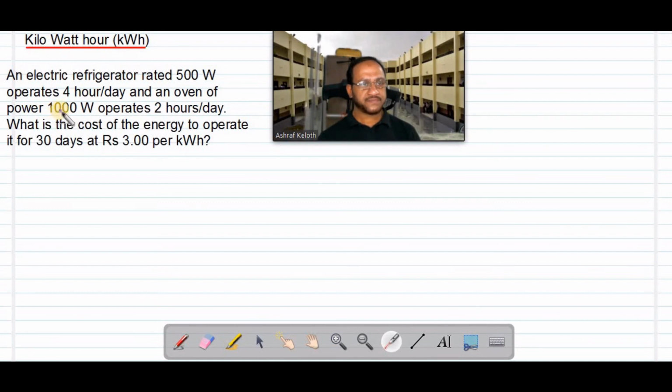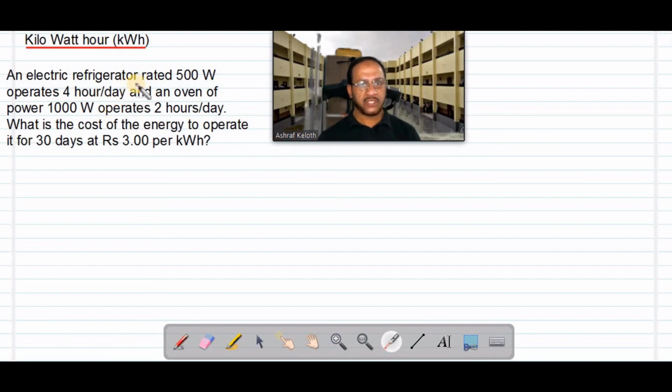And for the electric oven, total units will be total power in watts, that is 1000 watts, into number of hours, that is 2 hours per day, 2 into 30 for 1 month, that is 60 hours per month, divided by 1000, will give the total units consumed by the oven.